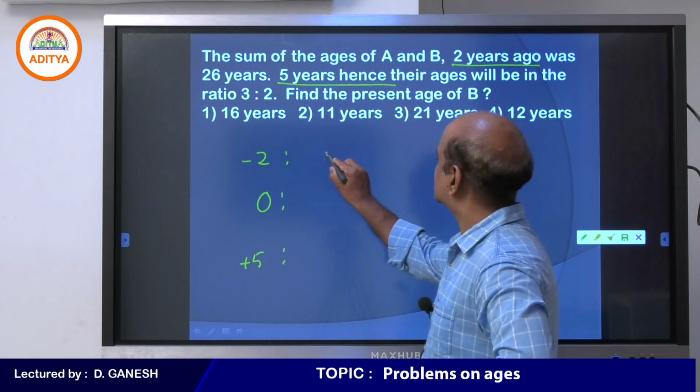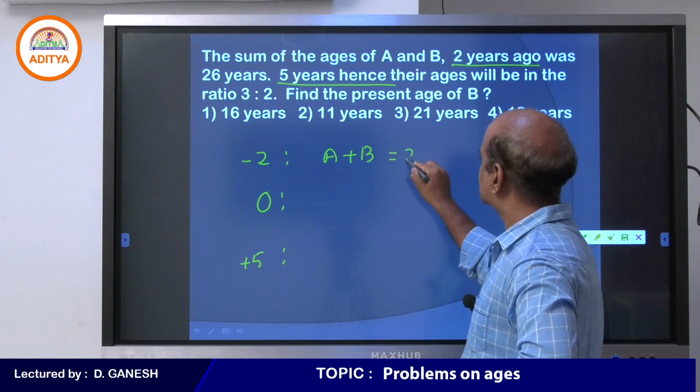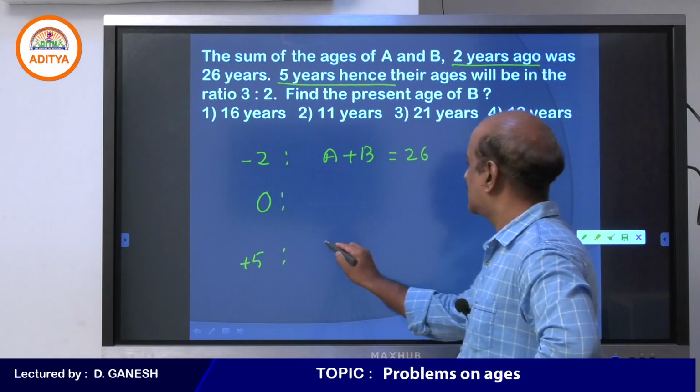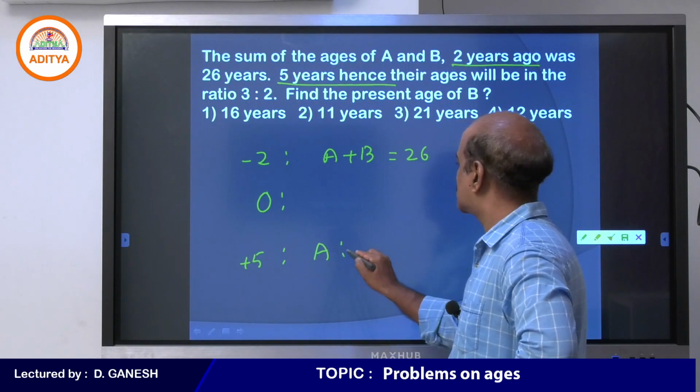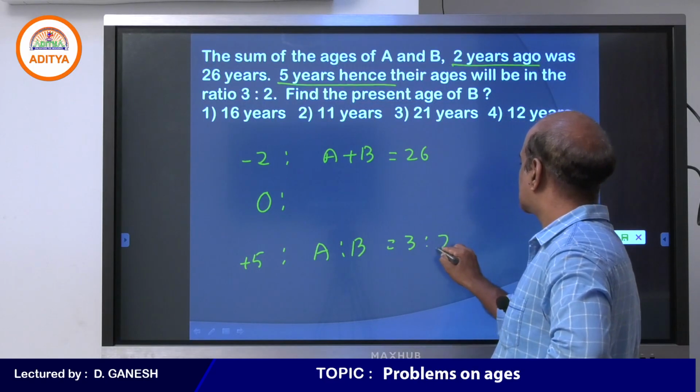The sum of the ages of A and B was 26 two years ago, and 5 years hence their ages will be in the ratio 3:2.